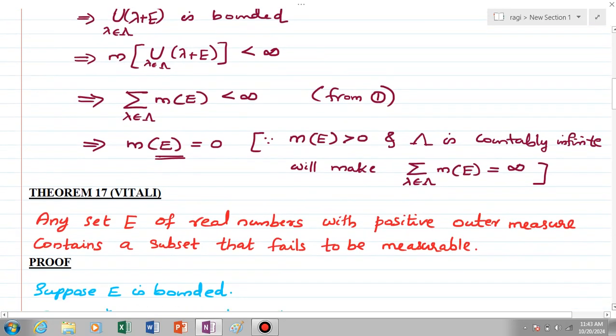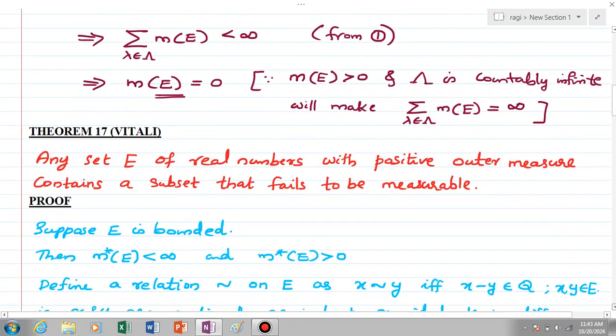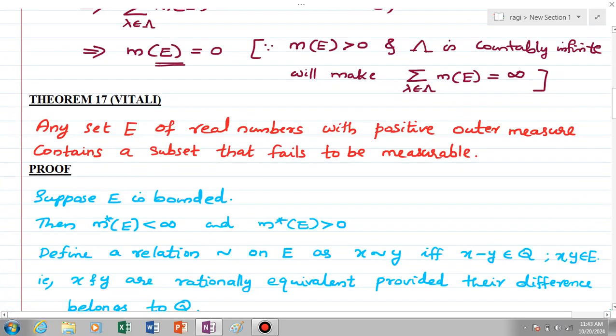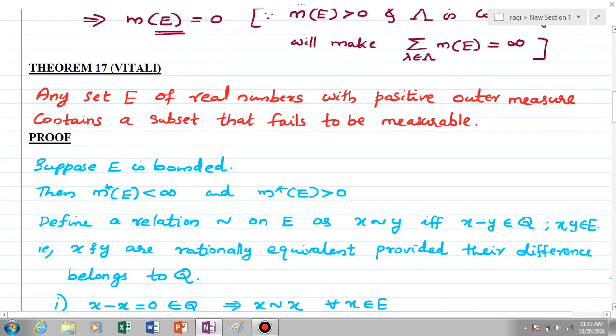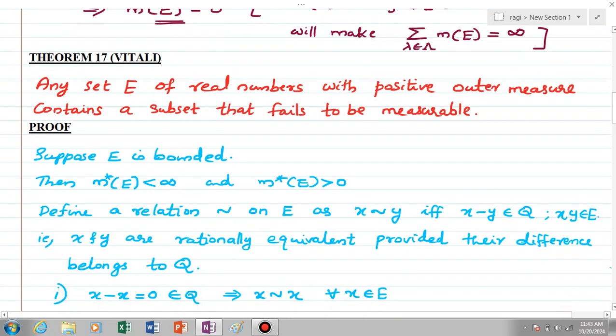Next we have the important theorem, Theorem 17, called Vitali. The statement is: any set E of real numbers with positive outer measure contains a subset that fails to be measurable. So every set E of real numbers with positive outer measure has a subset that fails to be measurable. We discuss the proof first in the case of bounded sets and then the case of unbounded sets.